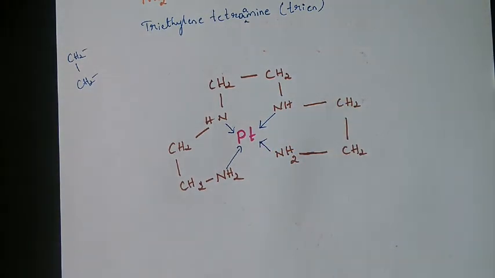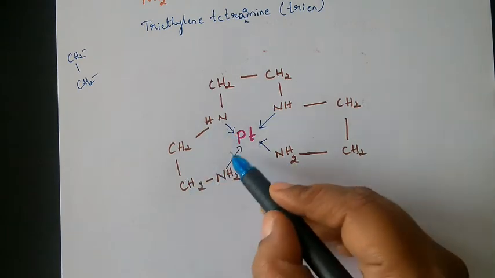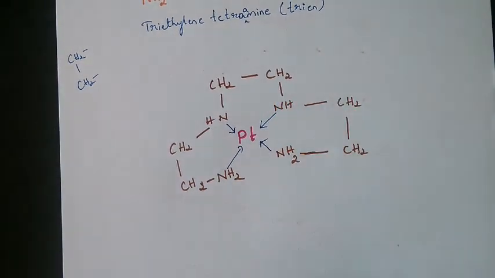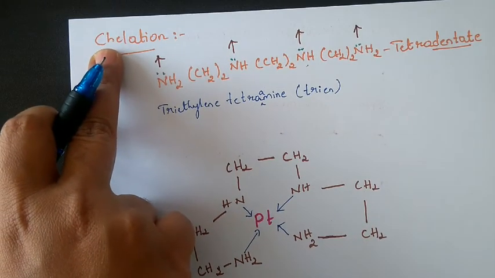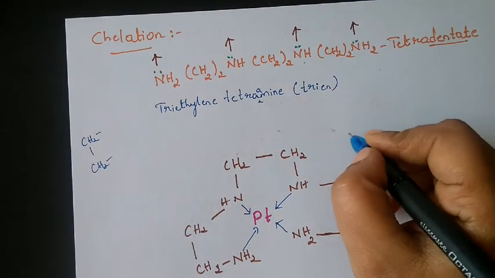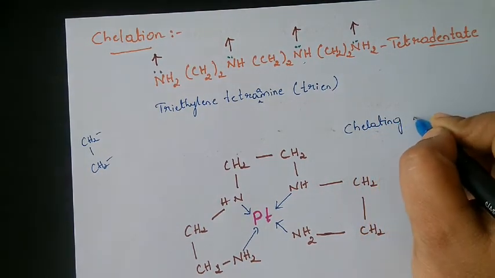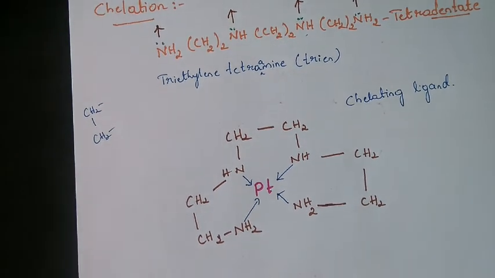4 coordinate bonds it is forming, and you can observe over here, this is a ring formation around the central metal atom. A ring is formed, and that is what is called chelation. That is what is called chelation, and the ligand is called a chelating ligand. I hope it is clear.